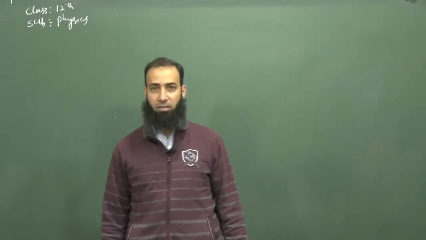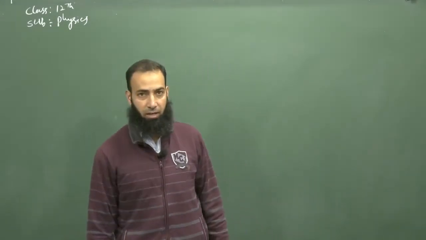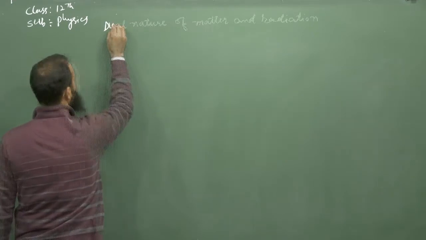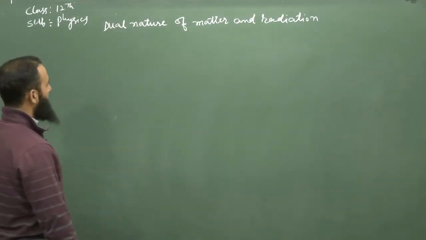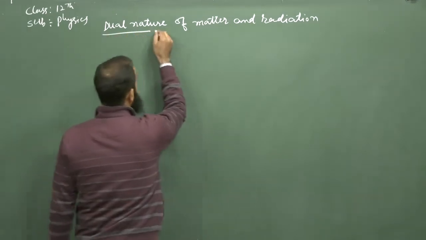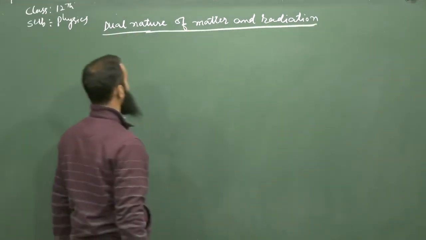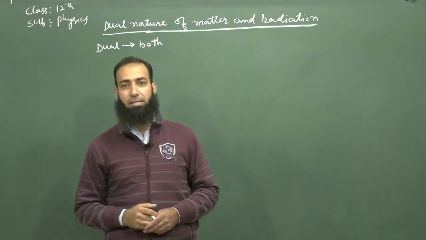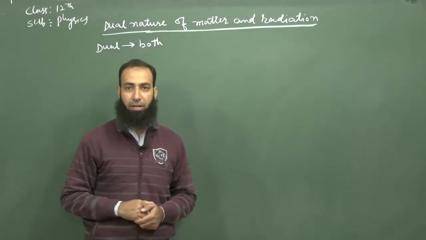Good morning, students. Today we will start a chapter that is dual nature of matter and radiation. In this chapter, as the name suggests, is dual nature. Dual means both. That is the particle nature as well as the wave nature of the radiation.